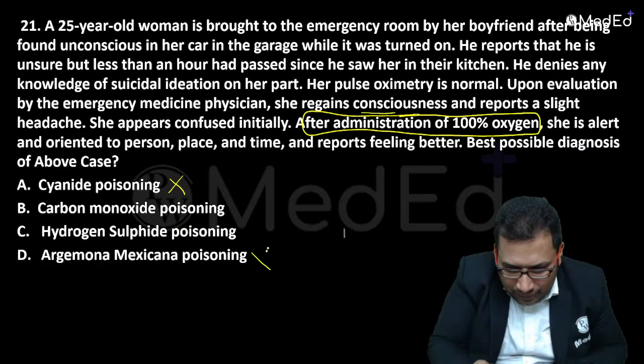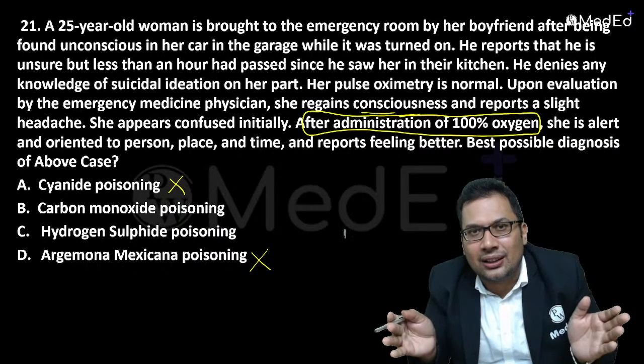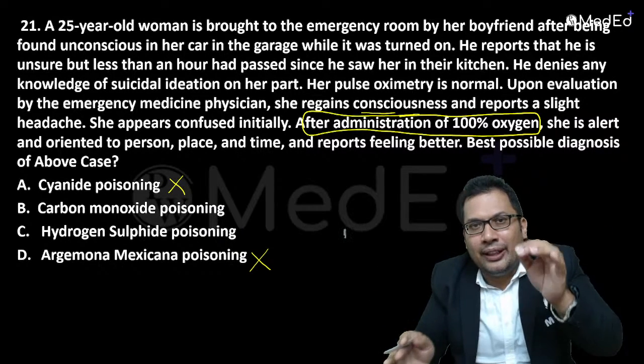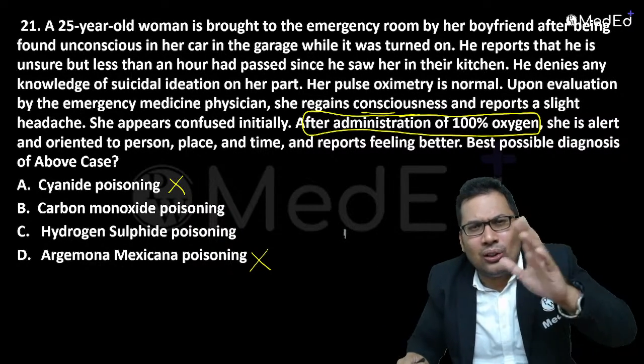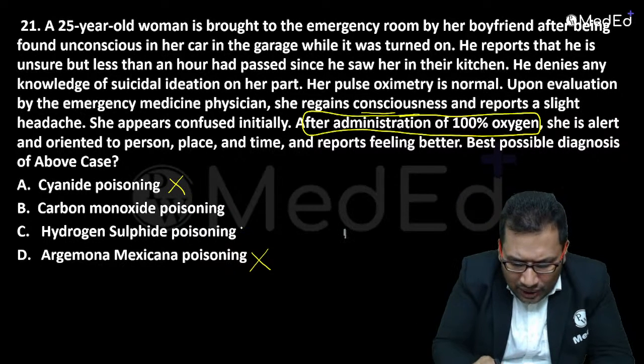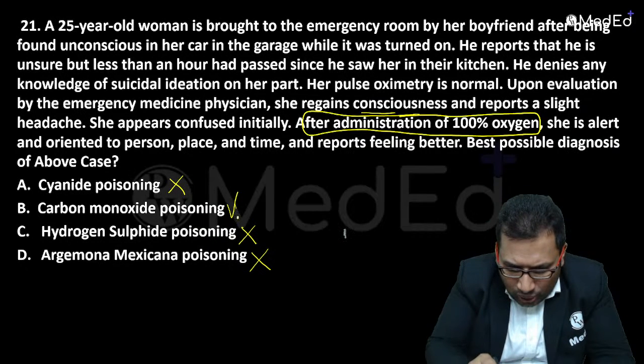Argemona mexicana causes epidemic dropsy, a very frequently asked question. Beta oxalate aminoalanine, all these are frequently asked. So not the answer. Hydrogen sulfide, also the drainage gas, is not the answer. The answer is carbon monoxide. Carbon monoxide is the correct answer.